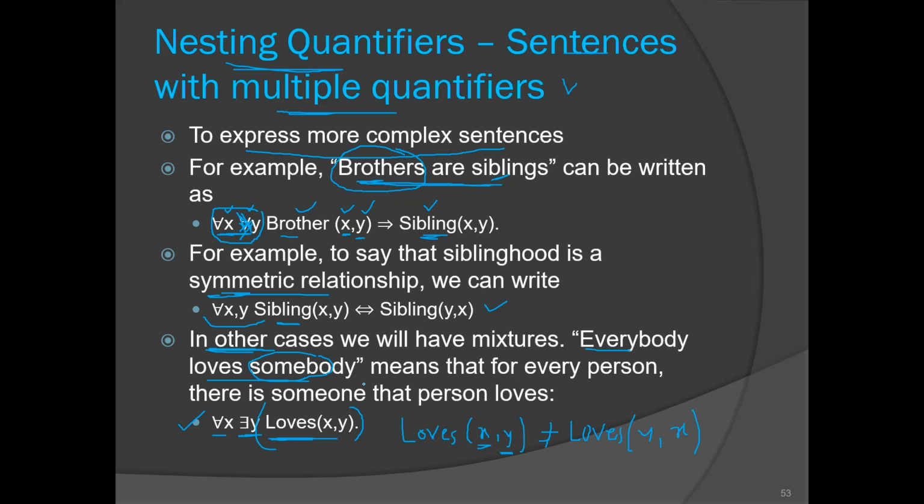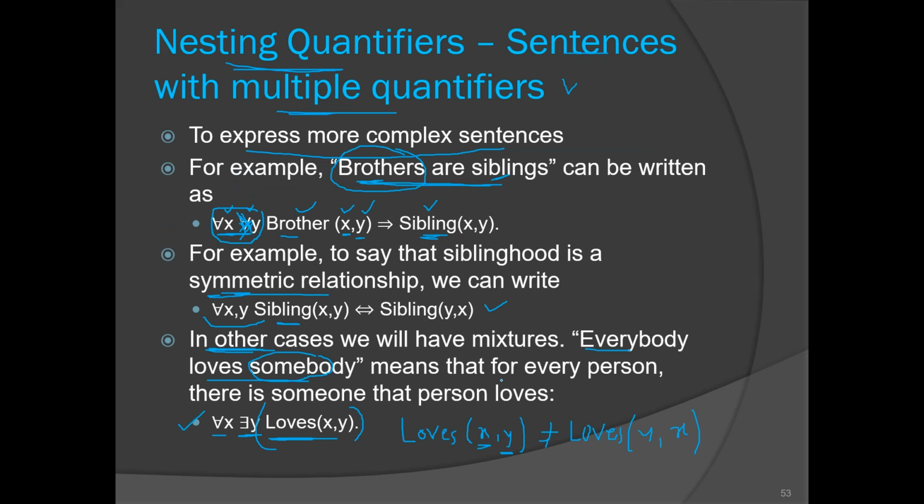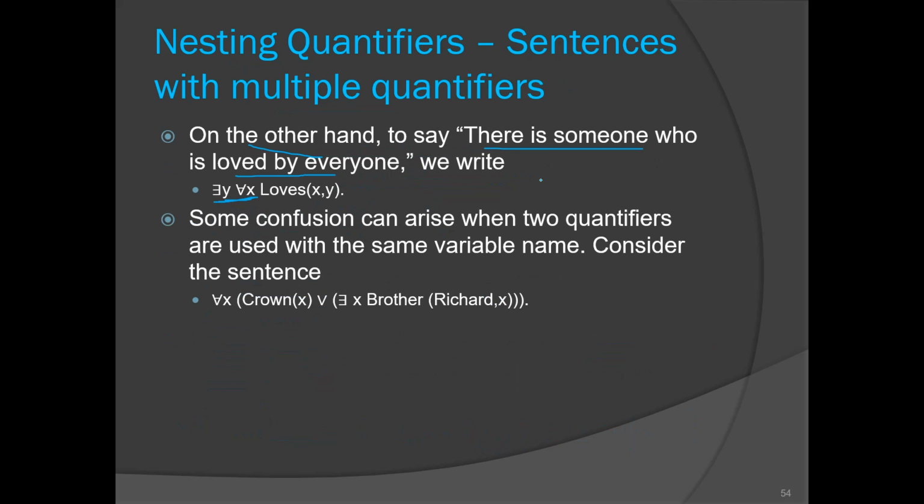Then the next one: on the other hand, to say there is someone who is loved by everyone, here we have a passive voice. So in such cases you have to just reverse the order of quantifiers. Did you get the difference? This sentence is in active voice and this sentence is in passive voice, right?